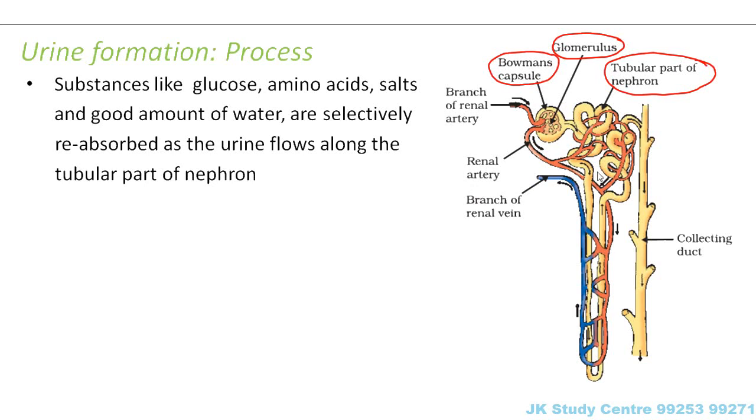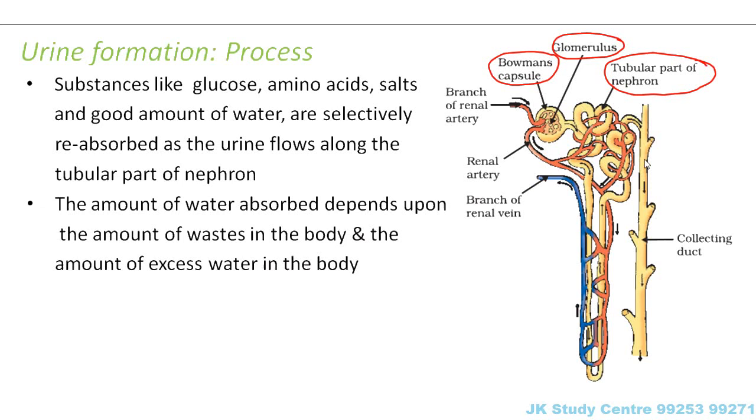All the good things which are present in the blood are reabsorbed. Good things like glucose, amino acids, salts, and a good amount of water, all these things are selectively reabsorbed as the urine passes through it. So when all the good things are absorbed, whatever is left back is the bad thing. Whatever is left back is nothing but the urine. So finally the liquid which reaches the collecting duct is nothing but the urine.